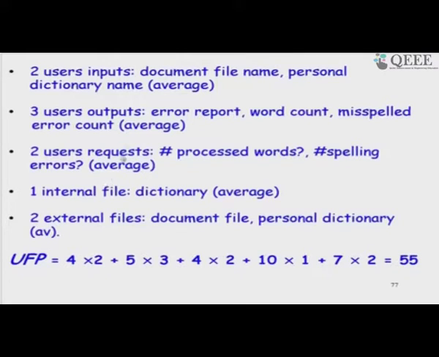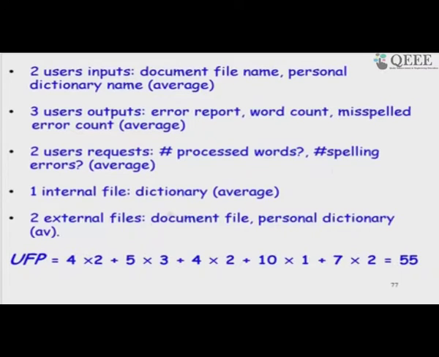So, many of you might say that just a name may be just a low. Yes, we can do that, debatable. Output reports are also low, but some may say that the internal dictionary may be complex. So, these are the small variations that are possible, and then we compute the unadjusted function point based on the weights we identified in the previous table. So, we get 55, and now the next step would be to refine this.